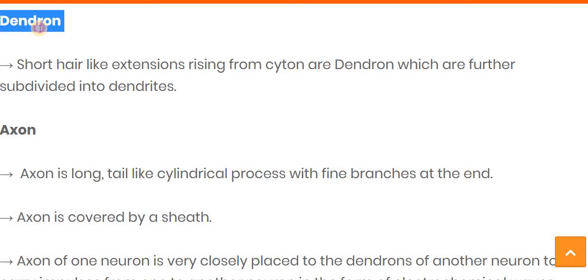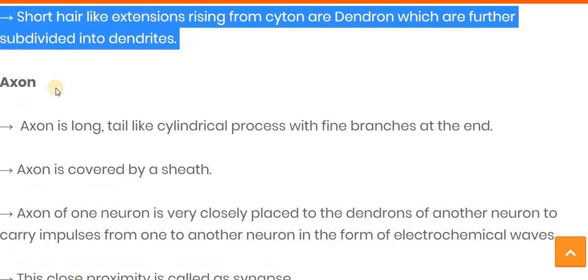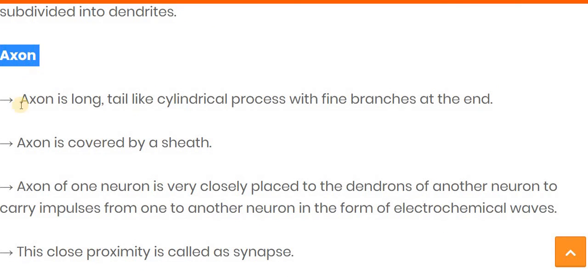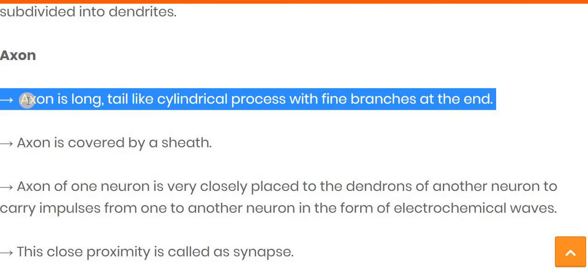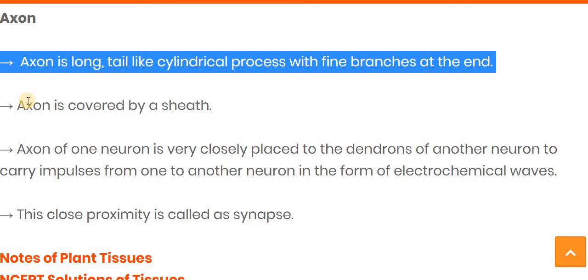Now the dendron is a short hair-like extension which arises from the cyton, and these dendrons are further divided into dendrites, meaning a thread-like, hair-like structure. Now the axon is a long tail-like structure, cylindrical, which possesses fine branches at the end, called the terminal.